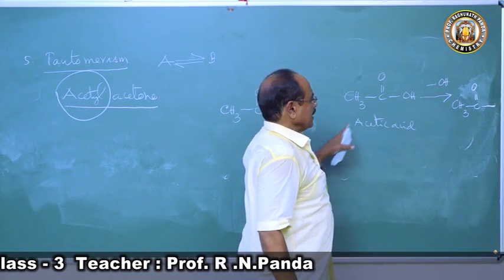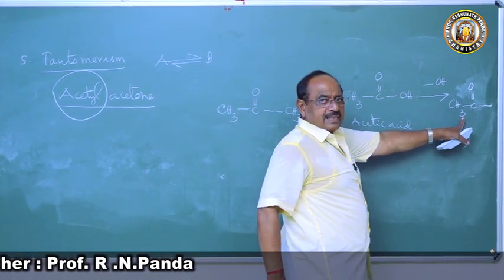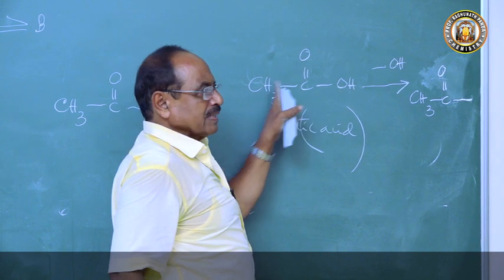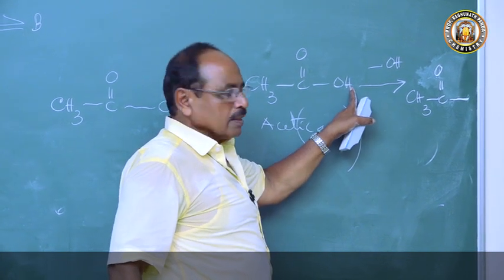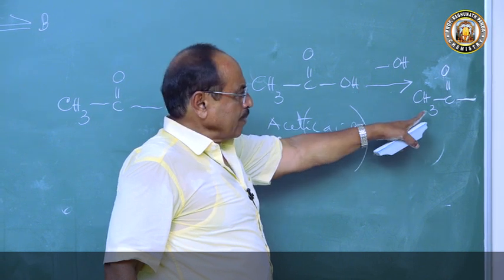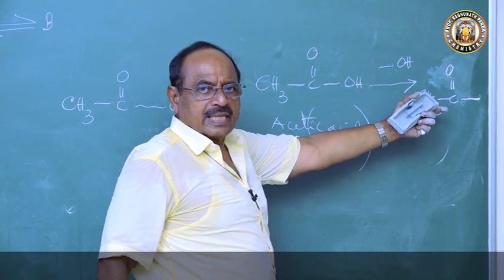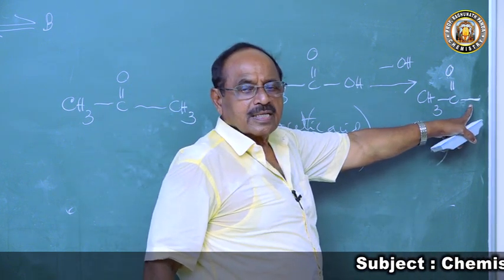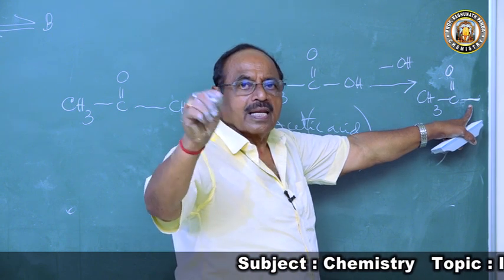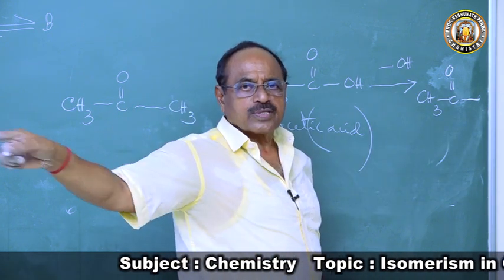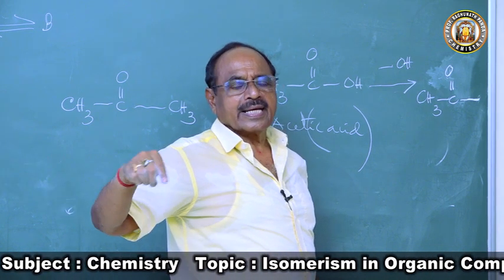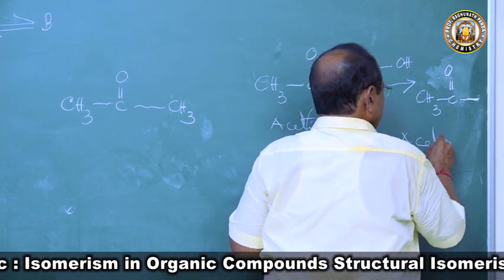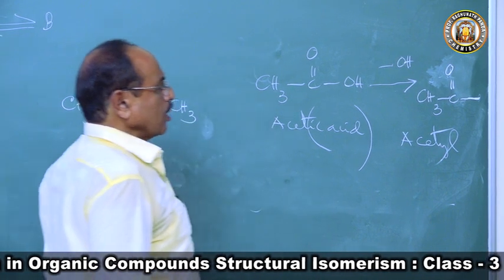Now it is no more acid, so I remove the word acid. OH is gone, so who remains? CH3CO. What has happened? Valency is free, and when valency is free, I write yl. Methane, CH4, with hydrogen gone becomes CH3, and I write methyl. Similarly here, from acetic acid, this CH3CO group is called acetyl.